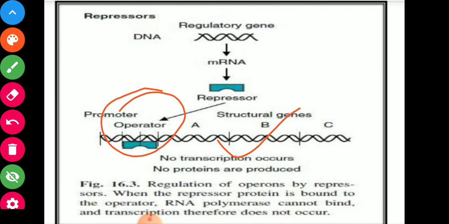So the repressor binds to the operator and the genes do not transcribe the mRNA, and they do not produce enzymes if the inducer is absent.